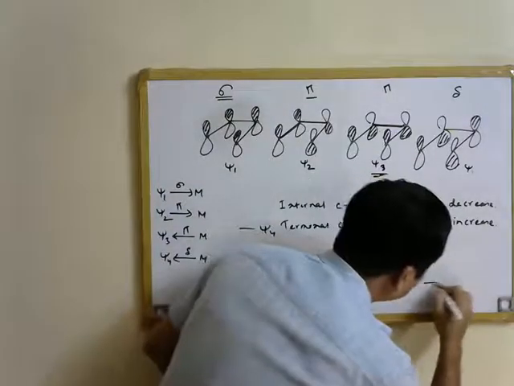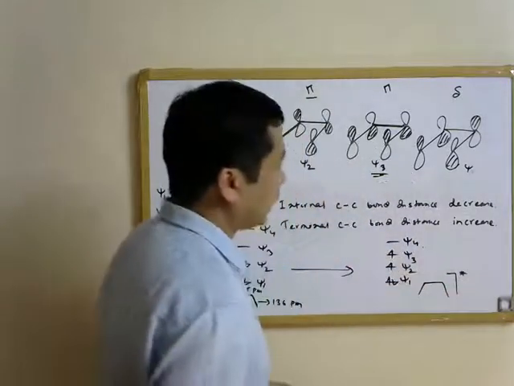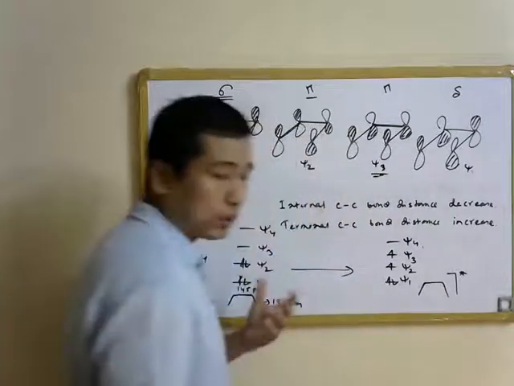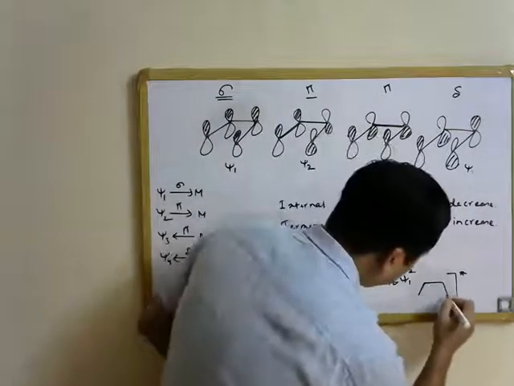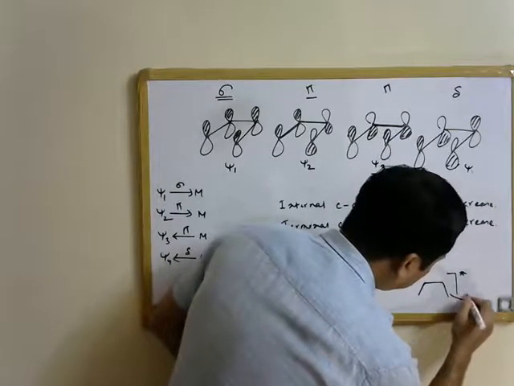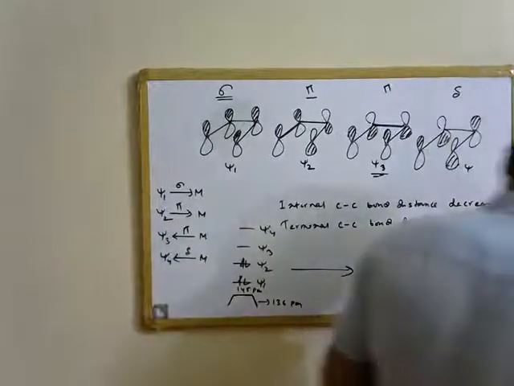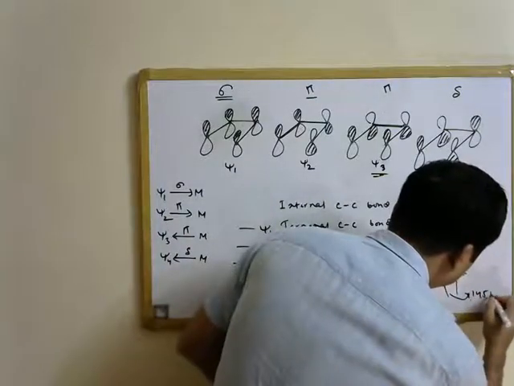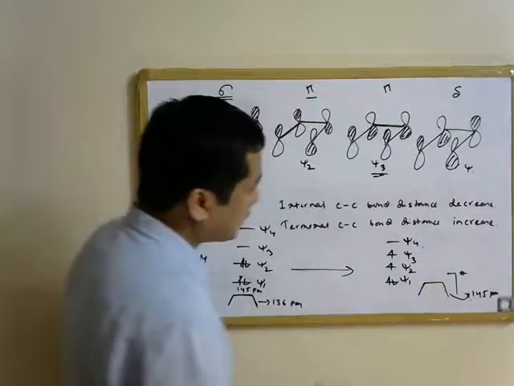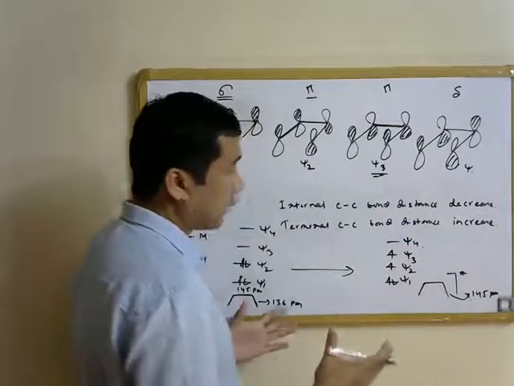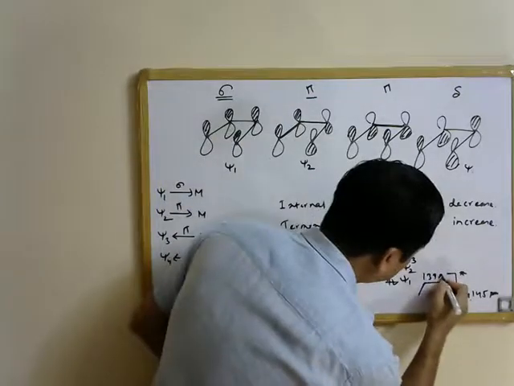So the butadiene molecule is now excited, and what we see is that this leads to a change in bond distance, that is the terminal CC bond is lengthened and it becomes equal to 145 picometer, while the internal CC bond distance decreases because it acquires more double bond character, and this becomes 139 picometer.